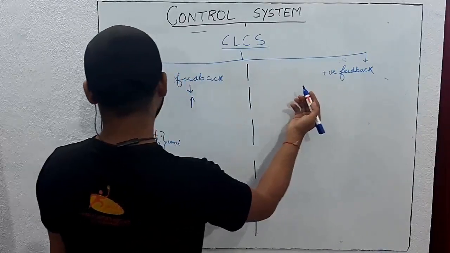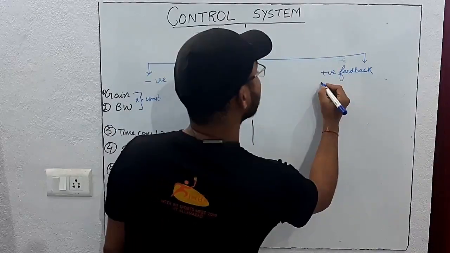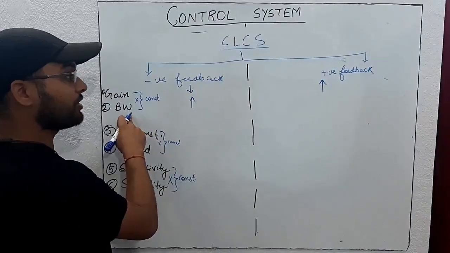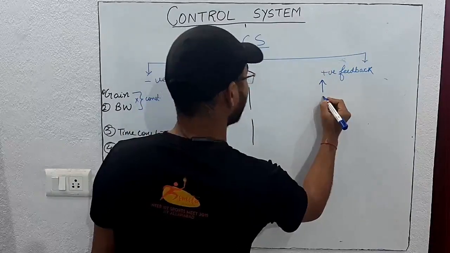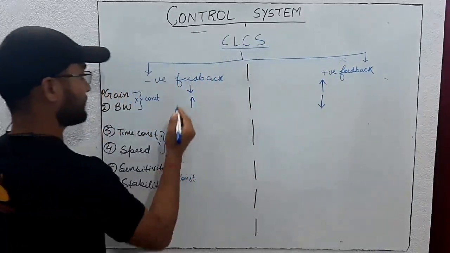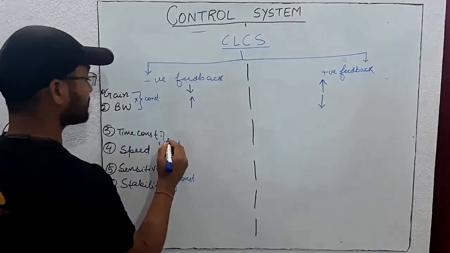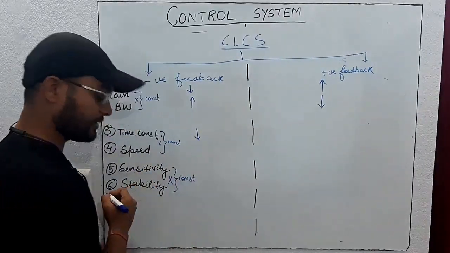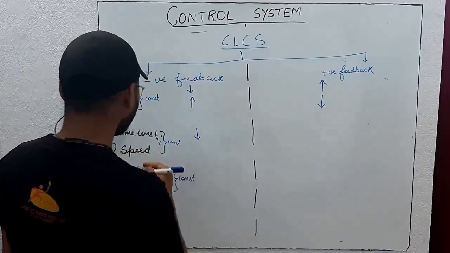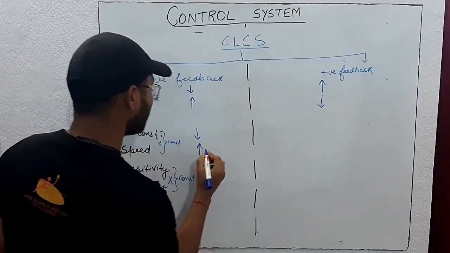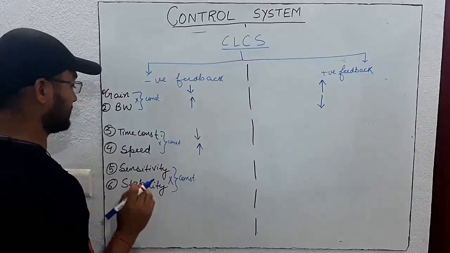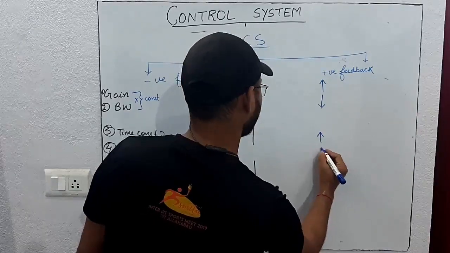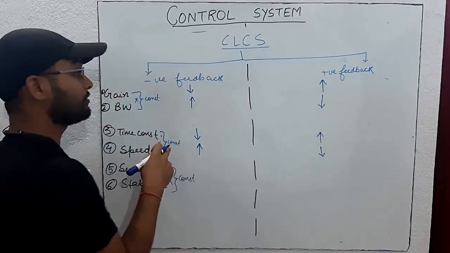In positive feedback, gain will increase, but on the same hand, gain and bandwidth product is constant. So gain is increasing, then bandwidth will decrease. Now, time constant will decrease in negative feedback, and if time constant is decreased, then speed will increase, so the product will be constant. In positive feedback, time constant will increase and speed will decrease. So, which system is faster?